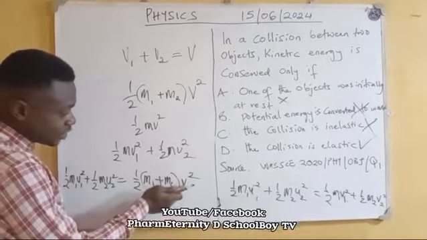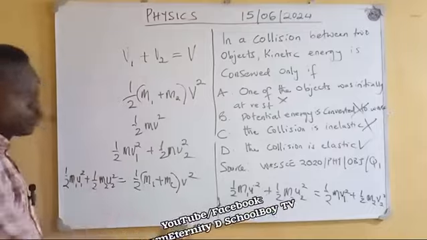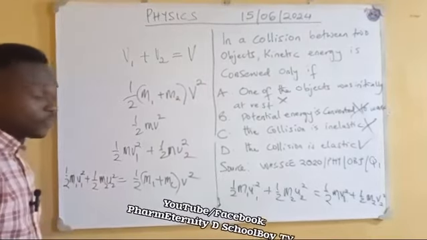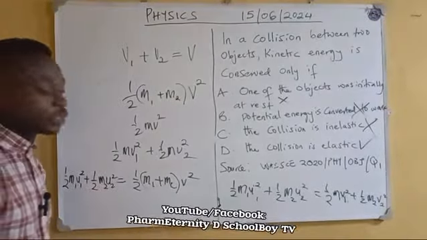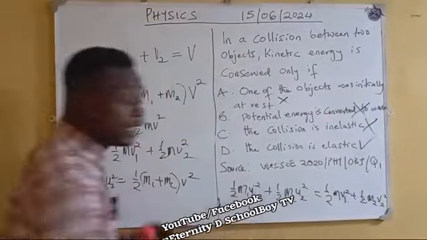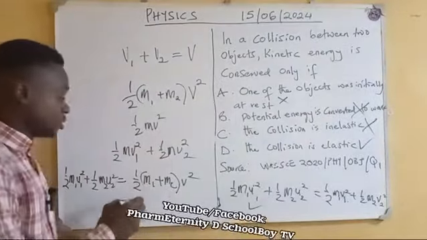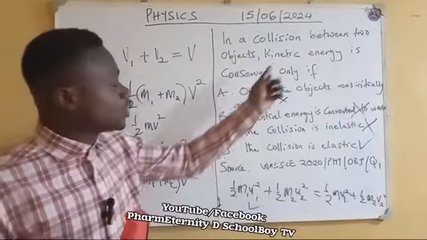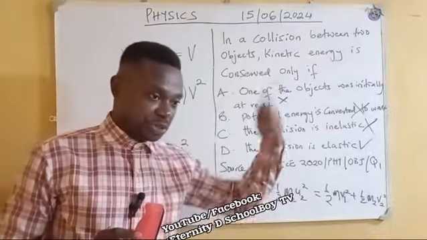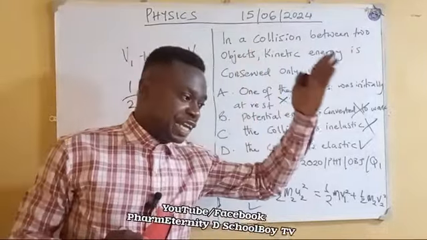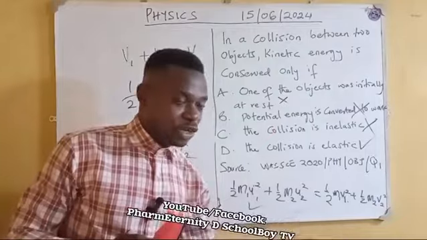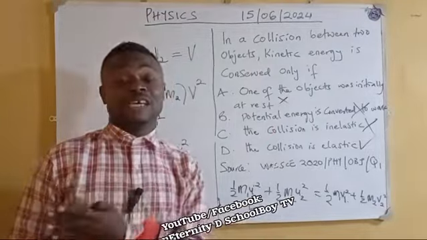Because here now their velocity is the same. I'm going over what I have explained before. This is what happens in elastic collision in terms of kinetic energy, because my focus here is on kinetic energy. The momentum is conserved in elastic collision, and momentum is also conserved in inelastic collision.